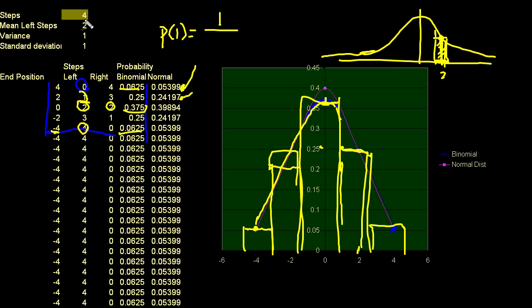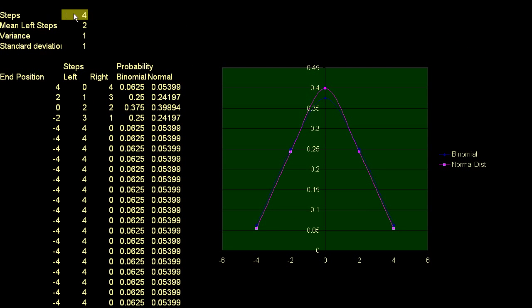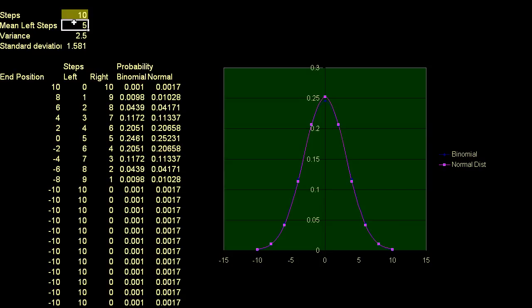When I only took 4 steps, the standard deviation was 1. So 1 over 1. Actually, let me change it to a higher number. Let me go back to the example where I'm at 10. All right. So if this is at 10, let me go back to my drawing tool.